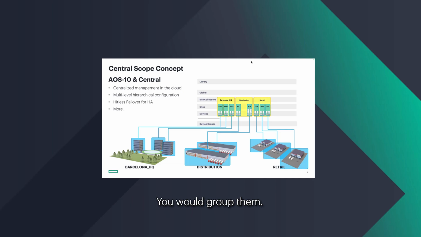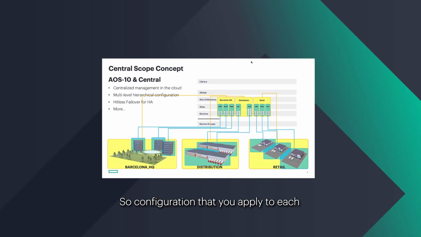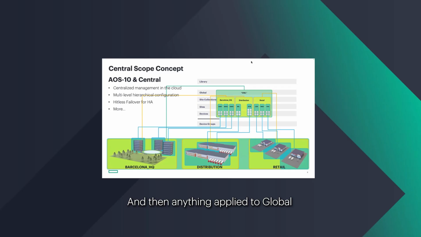Distribution centers, you would group them. So you would have Milan and Rotterdam distribution centers as part of this site collection, and then the retail stores on the right. So configuration that you apply to each one of those site collections would be inherited by the sites and the devices that belong to those sites. And then anything applied to global goes across the entire organization.